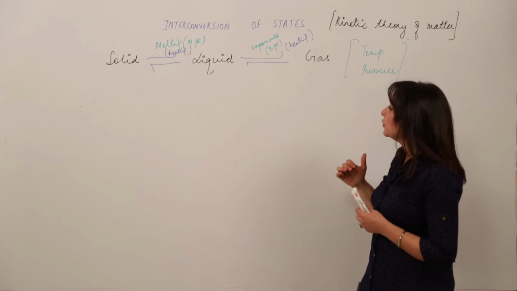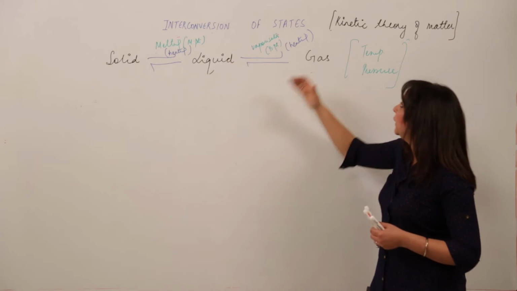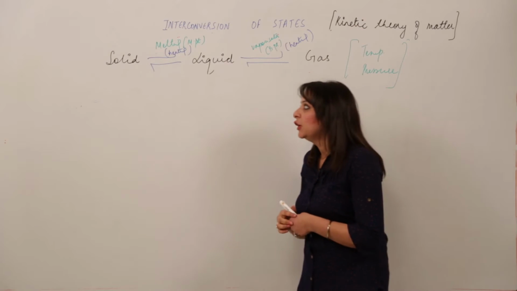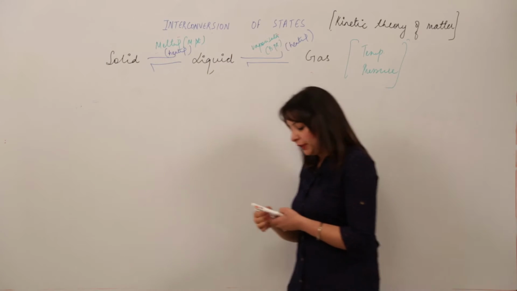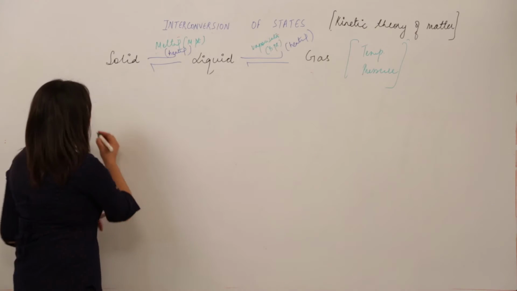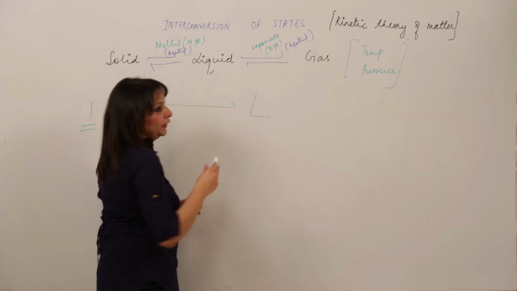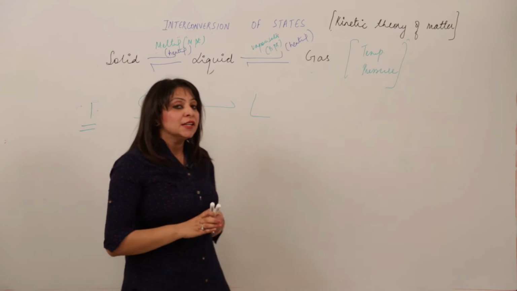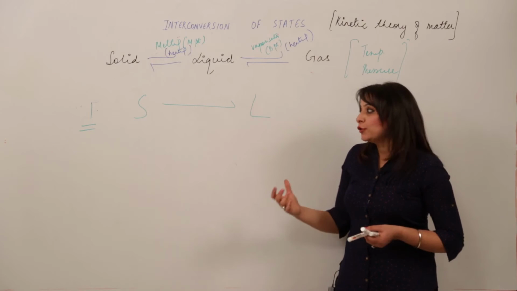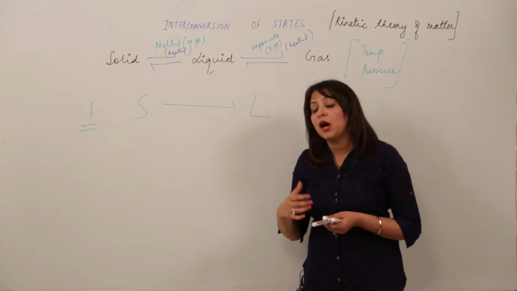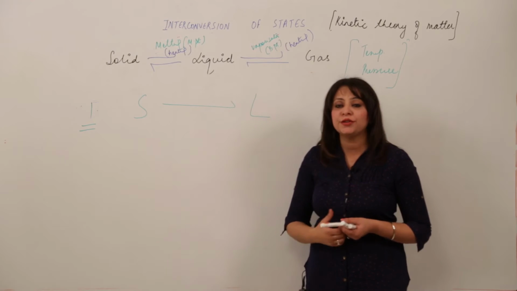Now, I want you to know how it can be explained on the basis of kinetic theory of matter. We are taking the conversions only solid to liquid and liquid to gas. So see, we are considering the first phenomenon, that is the conversion of solid to liquid. Obviously, when the states are changing, there is a change in the particle arrangement also. So I want you to know how that change is carried out and what actually is happening when solid gets converted into liquid.